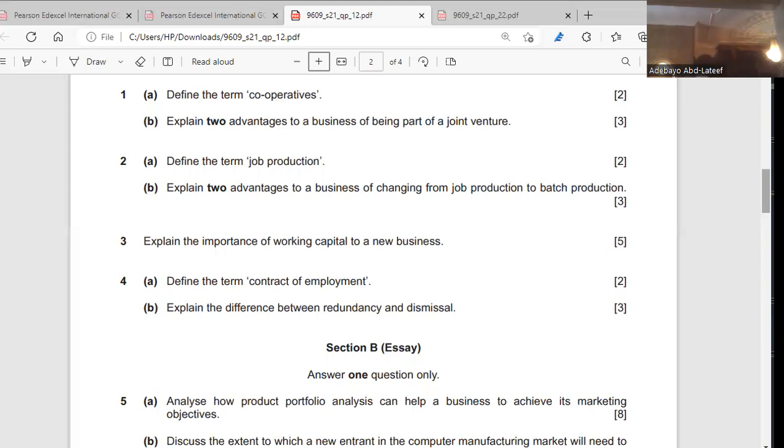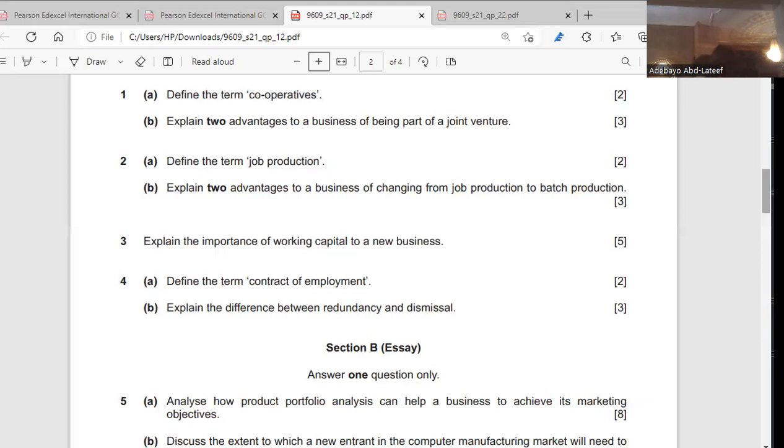Okay. So what are the advantages of using batch production? The first advantage is that it allows you to enjoy economies of scale. Why? Because you'll be operating on a larger scale. You get the point? Yeah. And when you have to produce different kinds of products at every point in time, it means that you can use the same machine to produce different types of products. Which means you could have what we call technological economies of scale. Unlike when you use job production. For job production, you need specialized machines that cannot do other productions. So that's the difference between using job production and batch production. You get the point? Yeah.